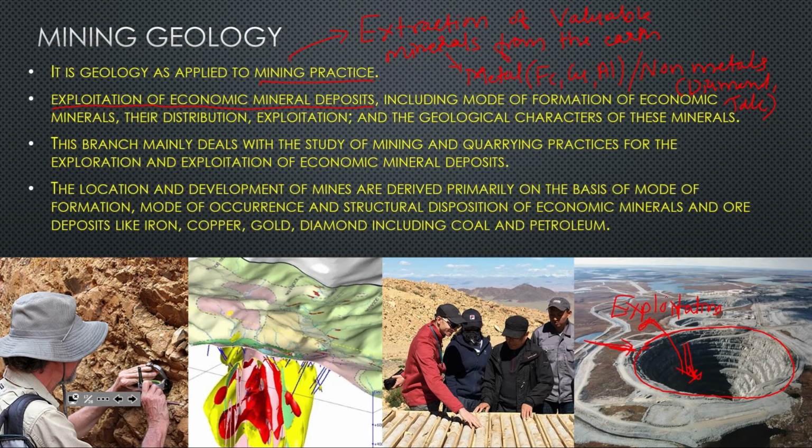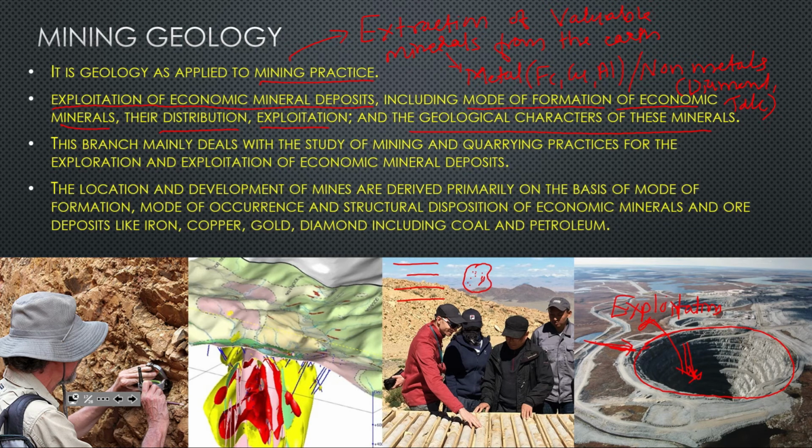So here I told you, including mode of formation of economic minerals and their distribution, exploitation and geological character of these minerals. So one by one we will study now. Mode of formation: in which mode they are present, whether they are present in layers, or in concentrated form, only at one place.